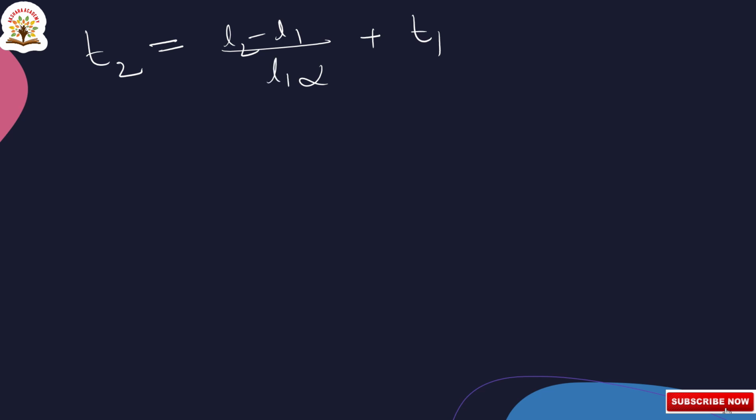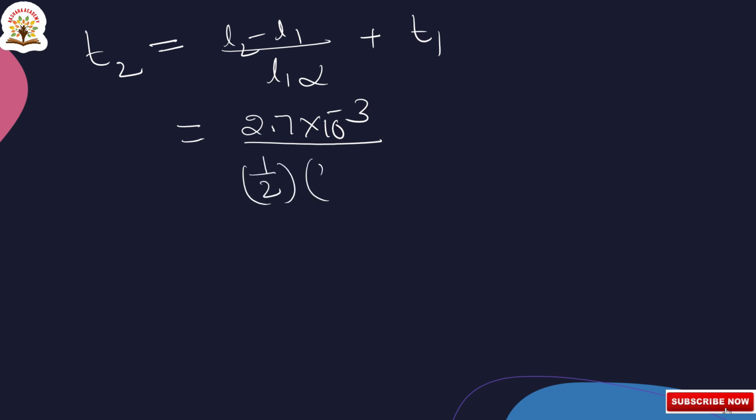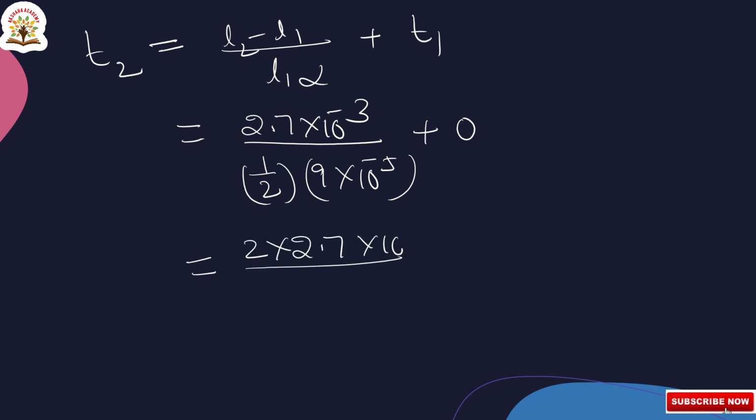So now substituting the values, L2 minus L1 they gave as 2.7 into 10 to the power of minus 3, and L1 0.5 can be written as 1 by 2, into alpha they gave as 9 into 10 to the power of minus 5, plus T1 which is 0 degree centigrade. So that is equal to 1 by 2, the reciprocal becomes 2, into 2.7 into 10 to the power of minus 4 by 9 into 10 to the power of minus 5.